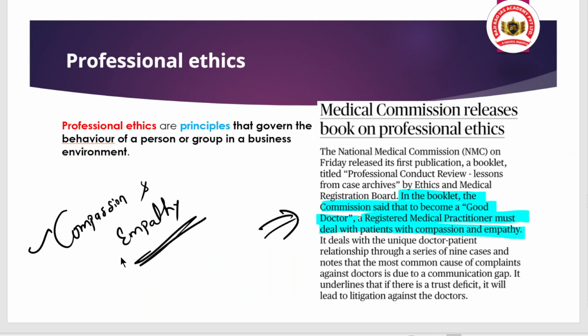Now we are shifting to another article. It is related to the ethics section. Remember, we have talked about professional ethics whenever we were dealing with the ethics lecture series, in the initial stage.